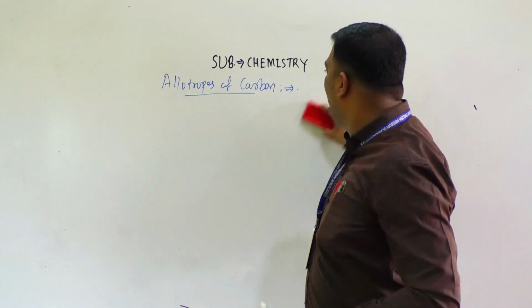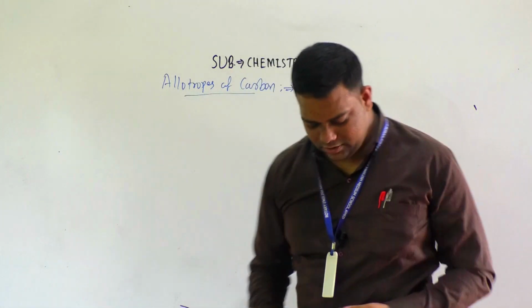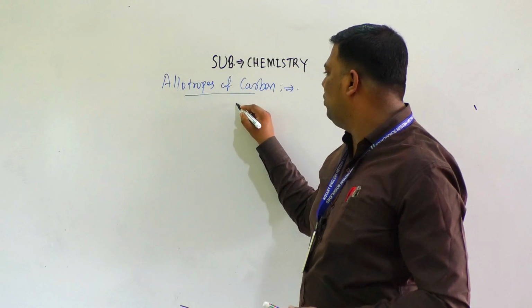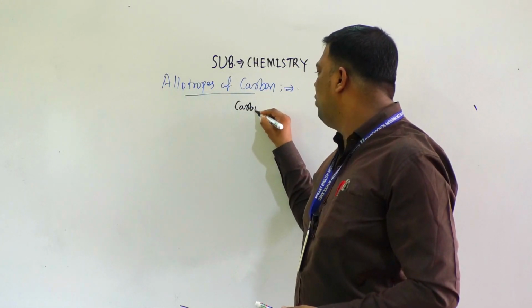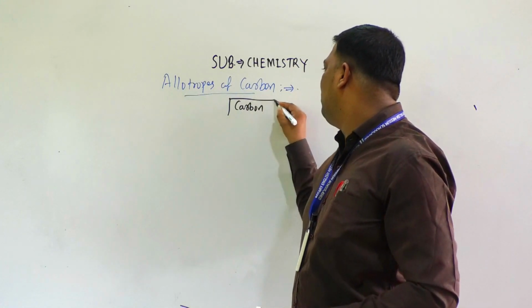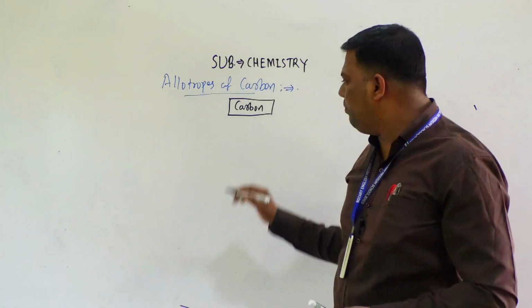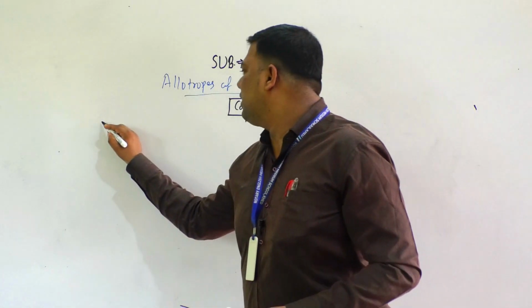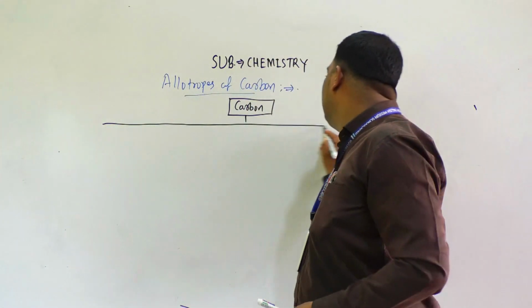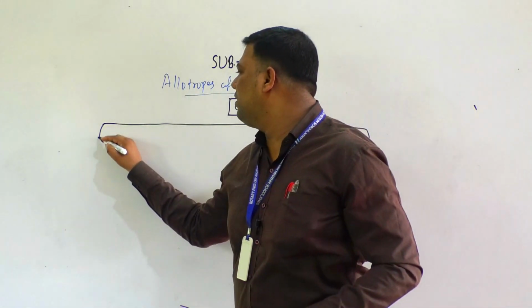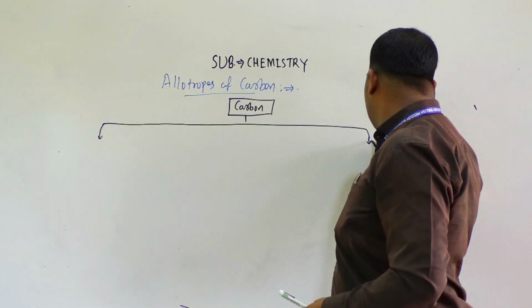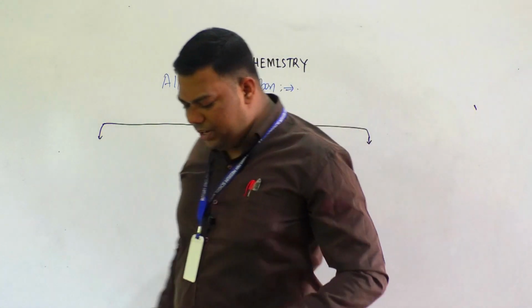We will start here with carbon. Mainly, which types of carbon allotropes are there?